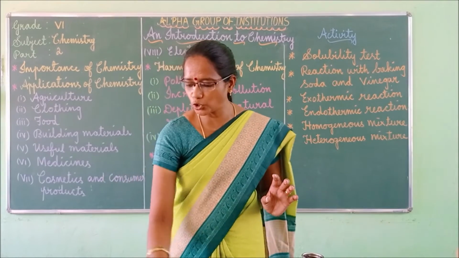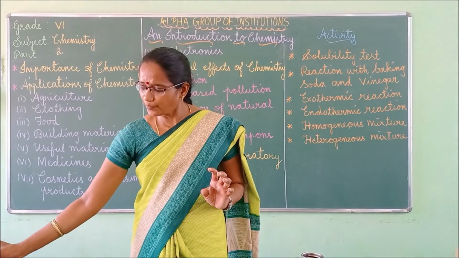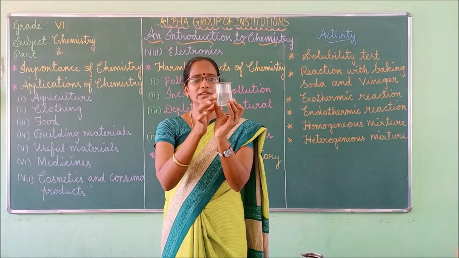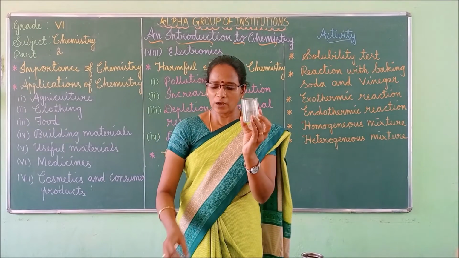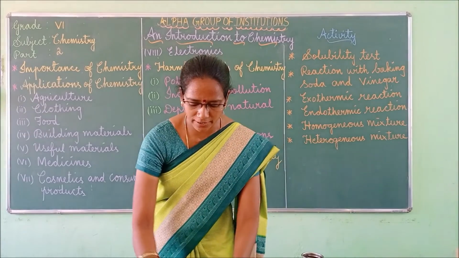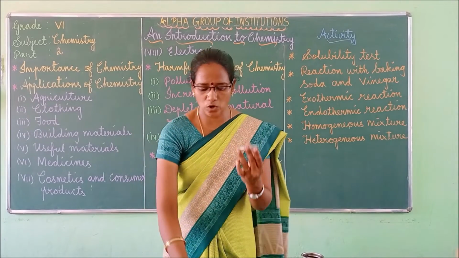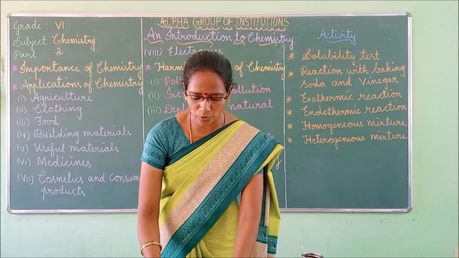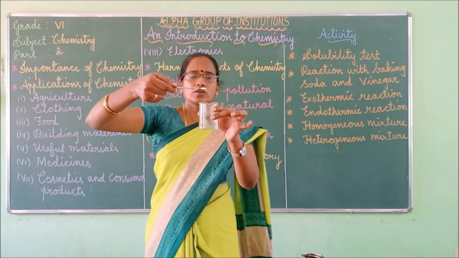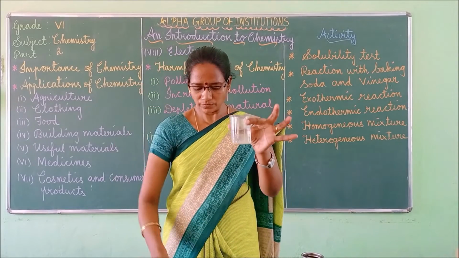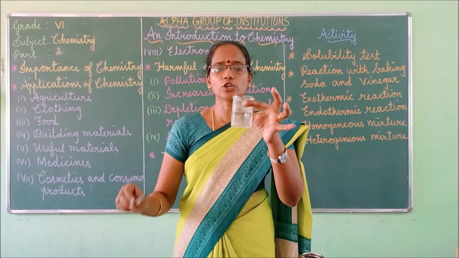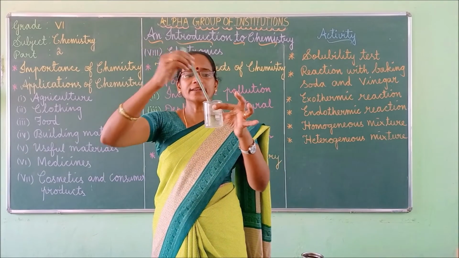So what we have to do? We have to take some water. 50 ml of water I have taken. Now I am going to add some ammonium chloride into the water. So this is ammonium chloride. I am going to add some ammonium chloride. Just add it. Now what you have to do? You have to mix it well.